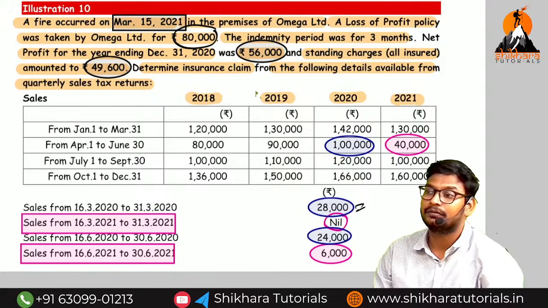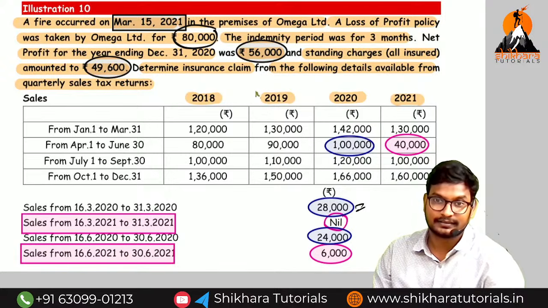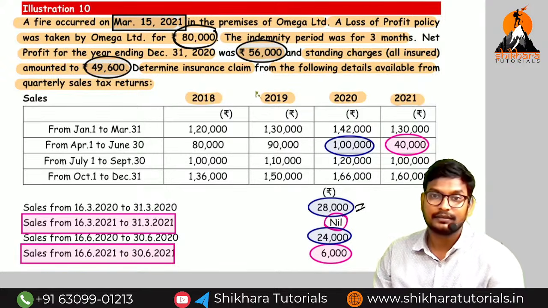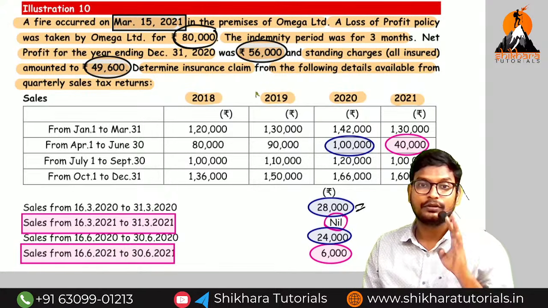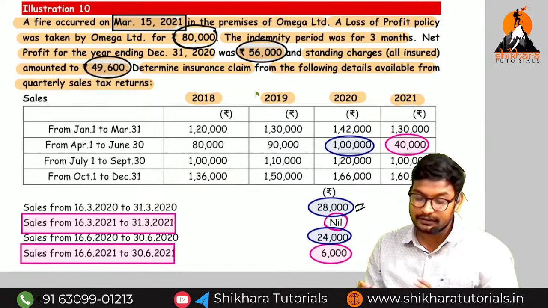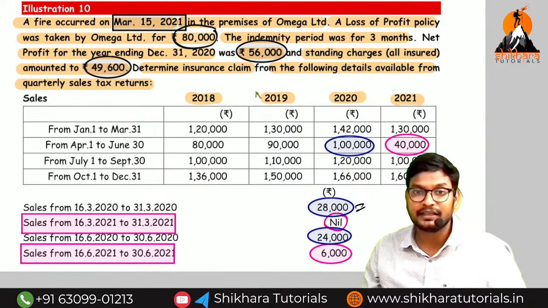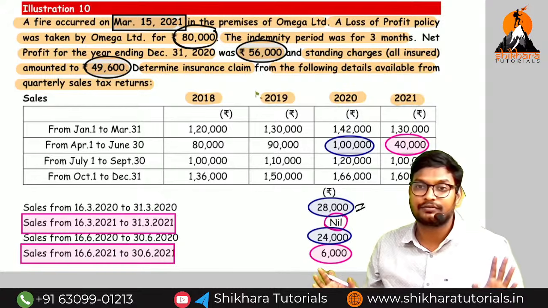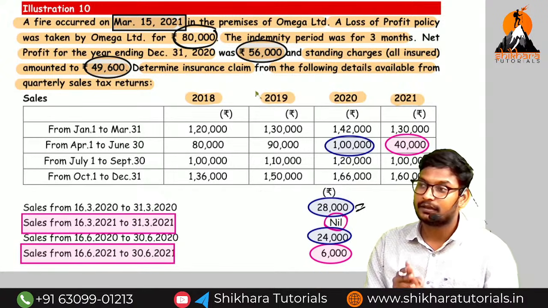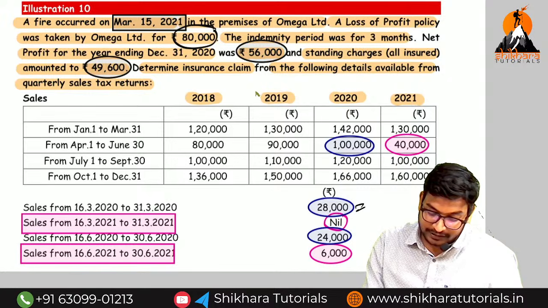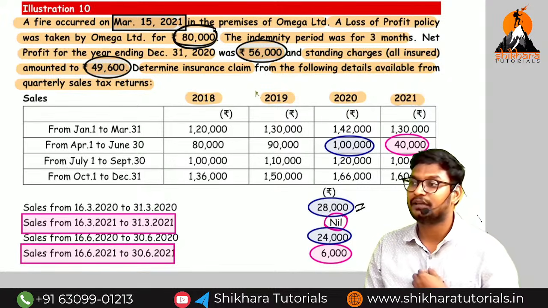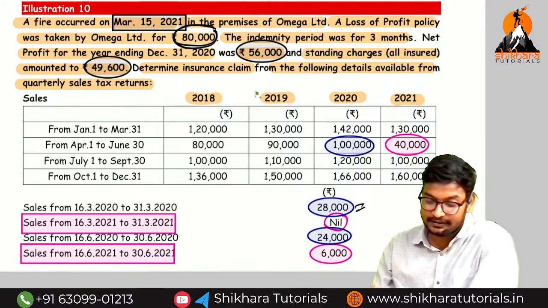So we consider up to gross profit on short sales. Is there any saving in standing charges? There is no saving in standing charges either. So how many steps do we need to do? 4 steps. In that, the first step is also not necessary, because the indemnity period is given as 3 months. So directly the second, third and fourth steps. In the fourth step, whatever claim amount comes will be the claim. They have given the insurance policy, we find the gross profit on AAT, compare both, and it is easy. So let us start.